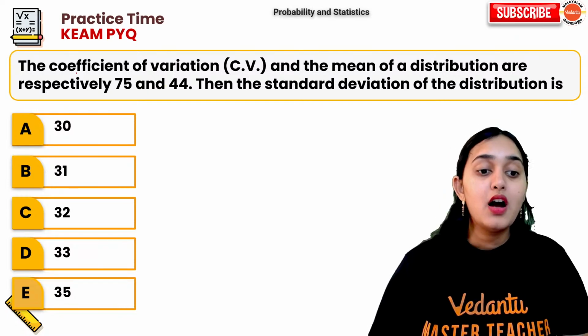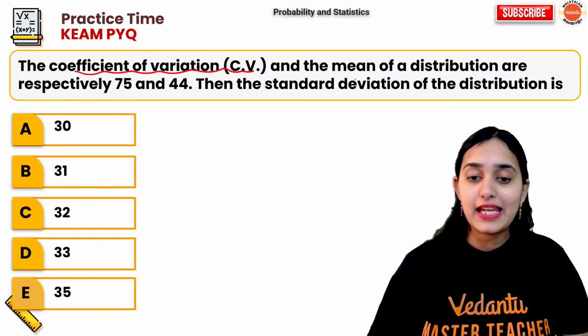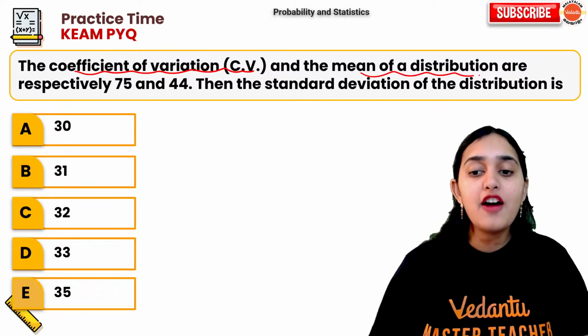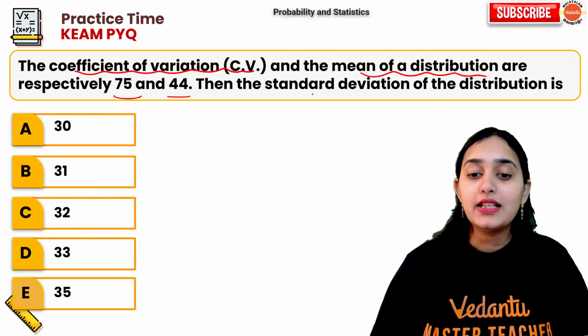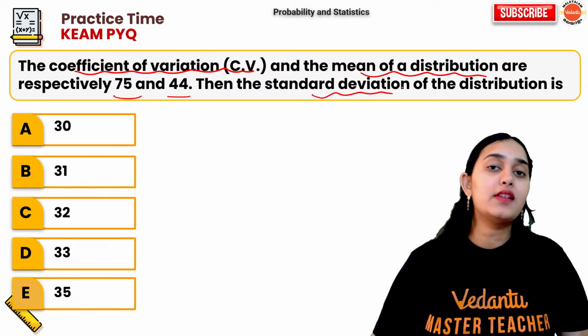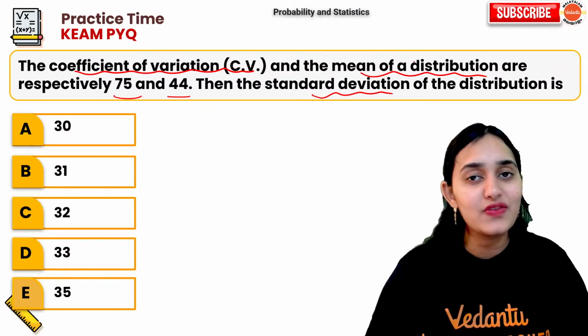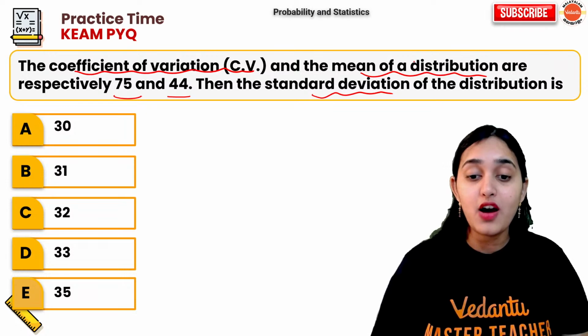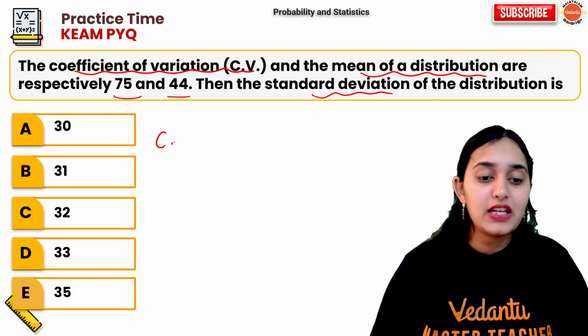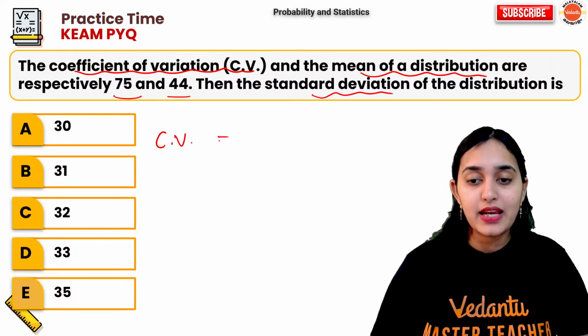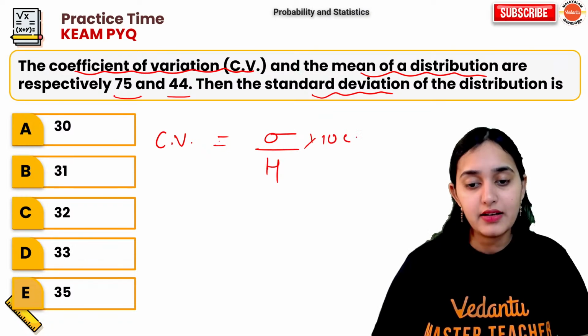Next question. Coefficient of variation and mean of a distribution are given as 75 and 44. Then the standard deviation of the distribution is dash. We have seen a formula. What is the formula? Coefficient of variation is equal to sigma upon mu into 100.